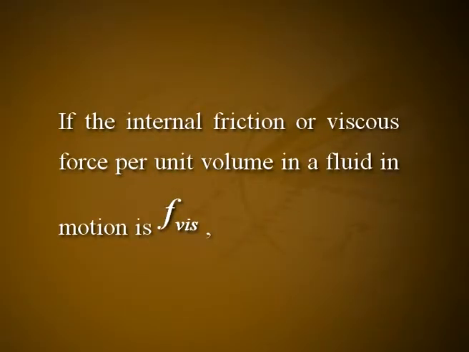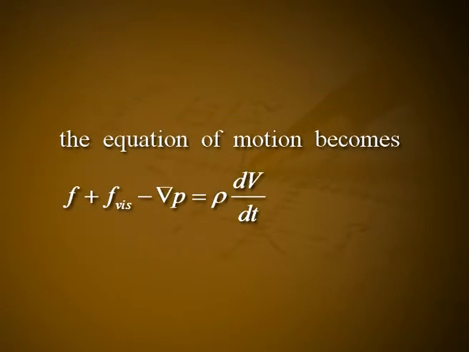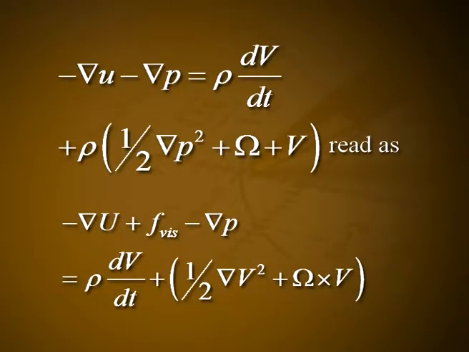Viscosity manifests itself in that motion set up in a fluid gradually stops after the action of the reasons causing the motion is discontinued. If the internal friction or viscous force per unit volume in a fluid in motion is F viscous, the equation of motion becomes F plus F viscous minus del p is equal to rho into dV divided by dt.